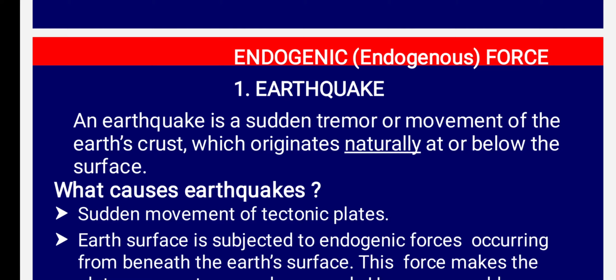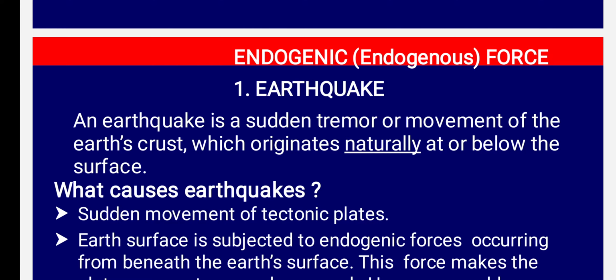Vibrates means what? Getting shaken. Okay? So these vibrations can travel around the earth. So what can we learn from this, children? These vibrations are called what? Earthquakes. So in other words, an earthquake is a sudden tremor or movement of the earth's crust which originates naturally below the surface.